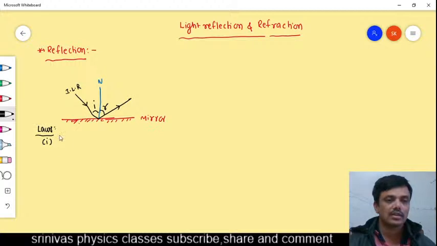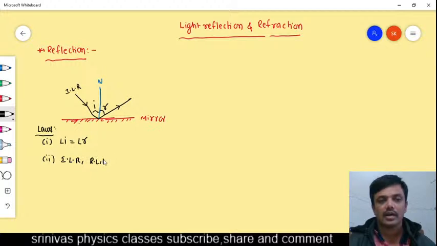The laws of reflection: the first one is the angle of incidence is equal to the angle of reflection. And the second point is that the incident light ray, reflected light ray, and normal drawn are in the same plane. Same plane means on the same surface.